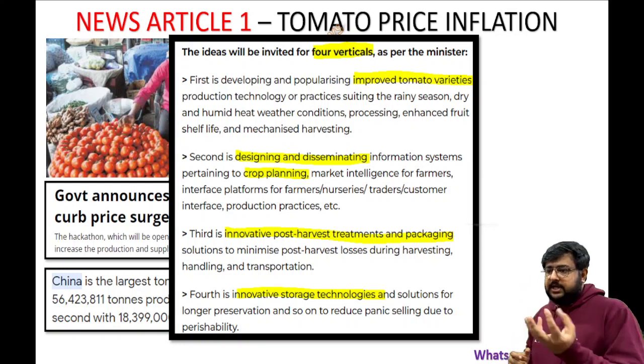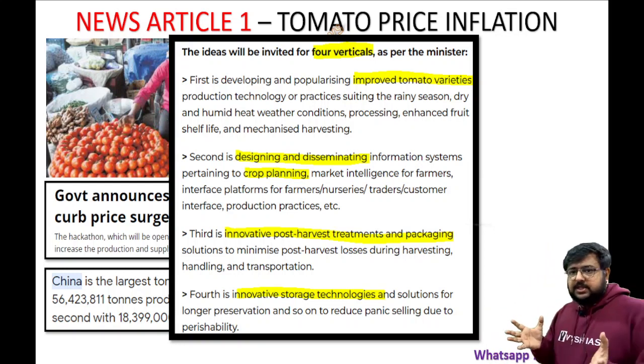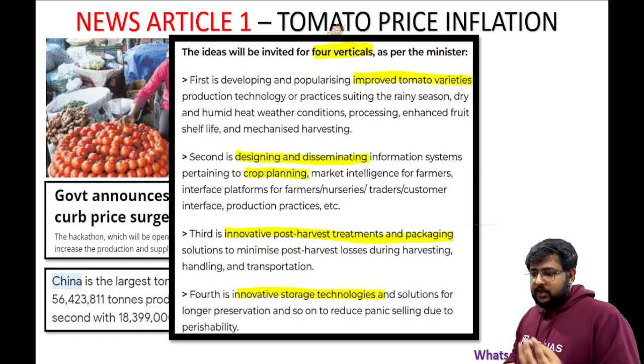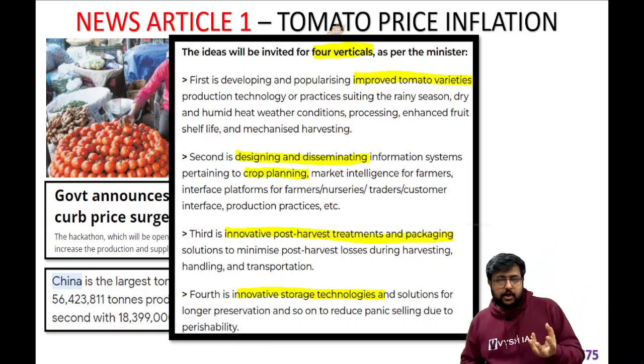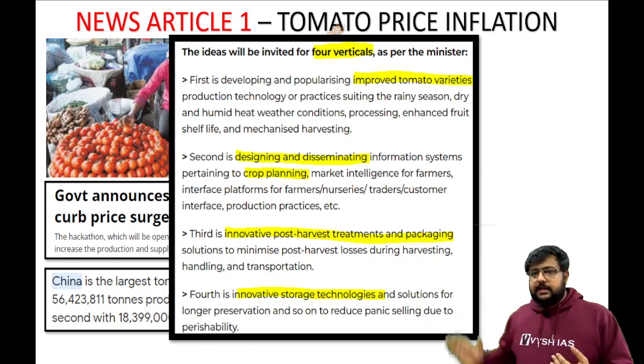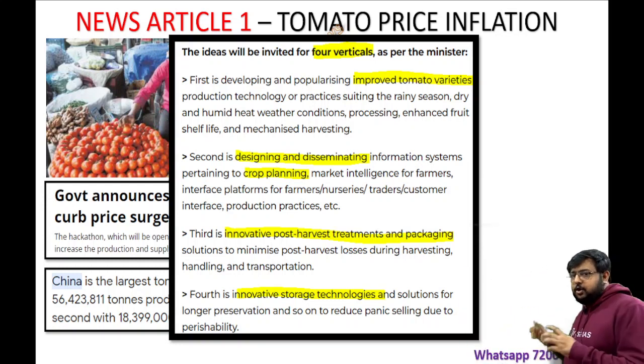Like if you make a wooden or any plastic something, that is not perishable. But these food items and all are perishable. It will only last that many days, that shelf life which we call. After that it is of no use. So how to extend that. So all these are the verticals which the minister is inviting, and these things are not there in The Hindu.